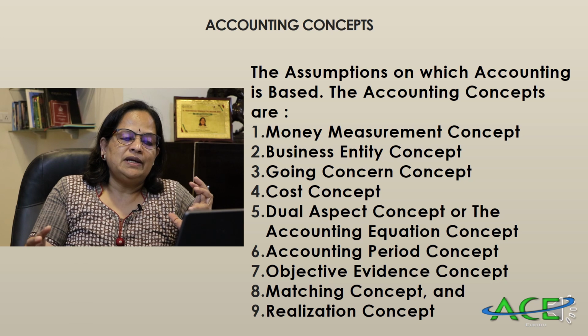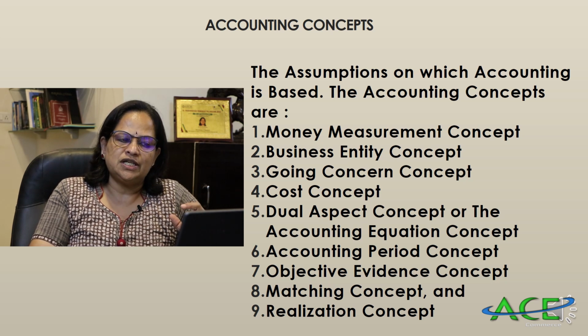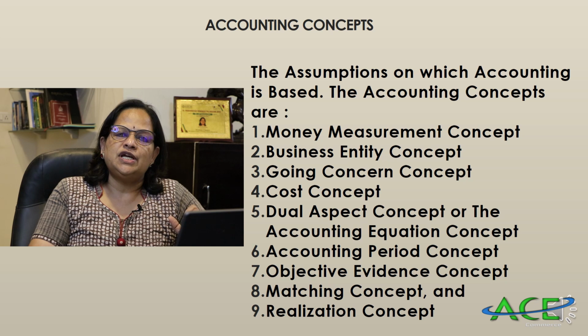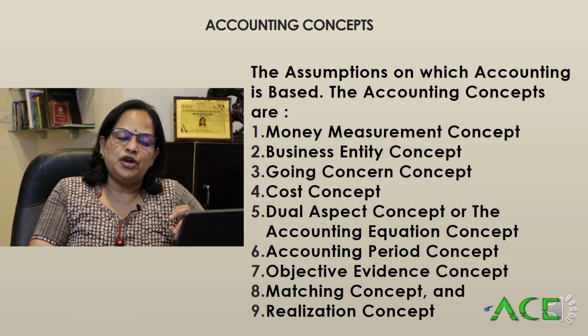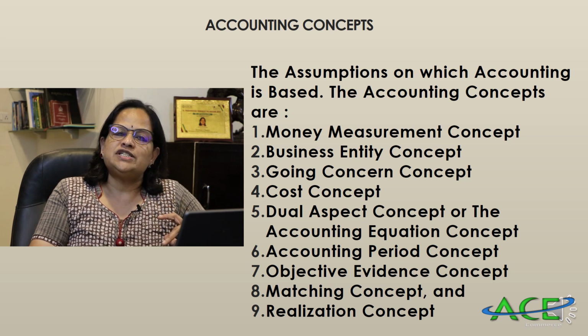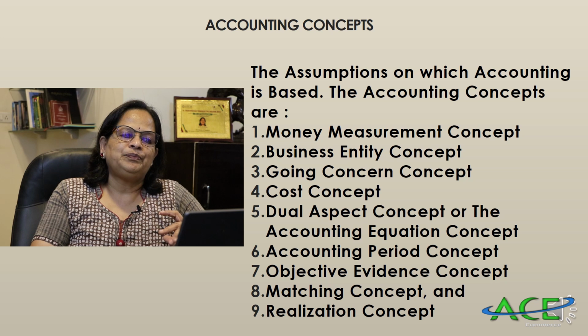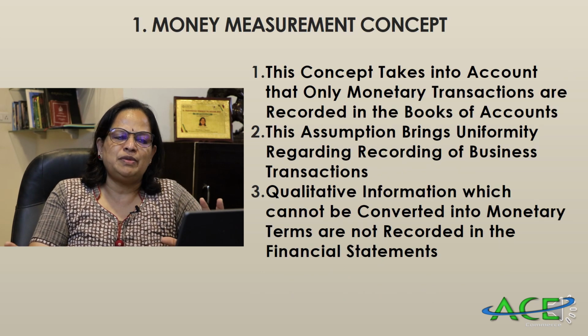So we have the following accounting concepts. One is money measurement concept, business entity concept, going concern concept, cost concept, dual aspect concept or the accounting equation concept, accounting period concept, objective evidence concept, matching concept and realization concept. So I will explain one by one. The first one is money measurement concept.